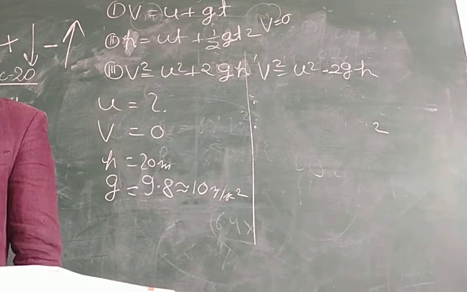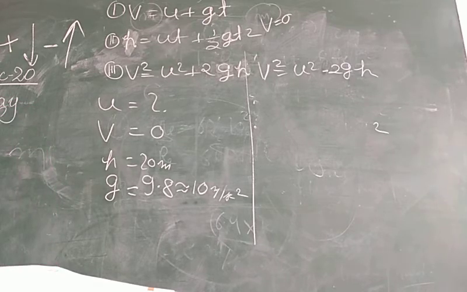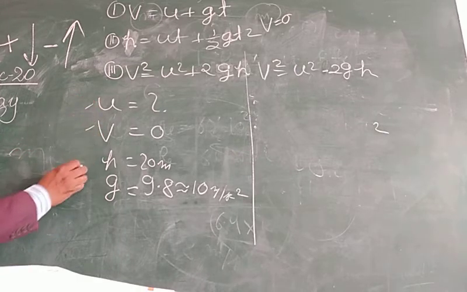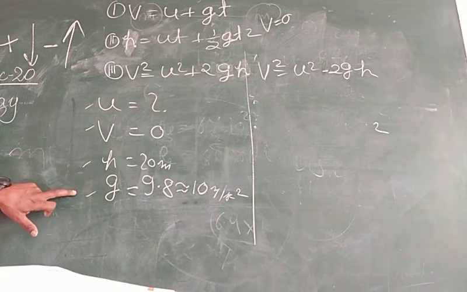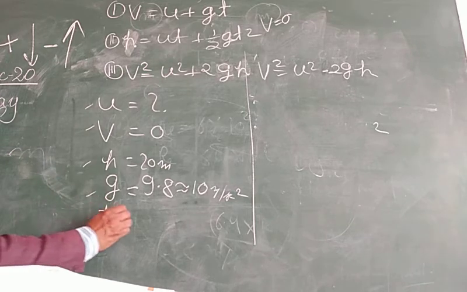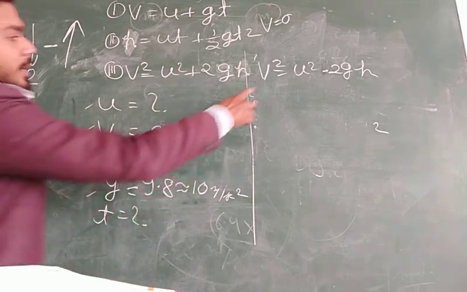If two will not work, then the third will definitely be applicable, so no need to worry. One more thing: always look at the given values. We have no value of t, t is not given, and it is asked in the question. So first of all you should apply the equation in which t is not involved. Then we apply the third equation.